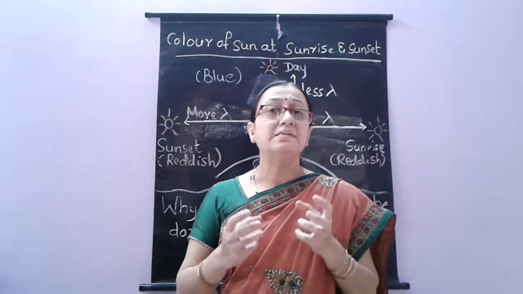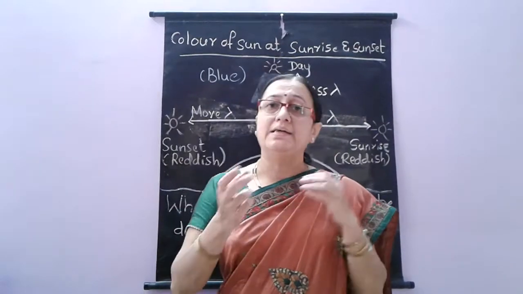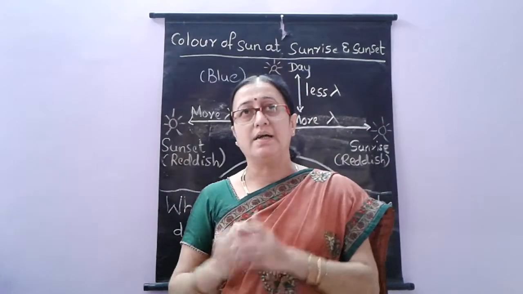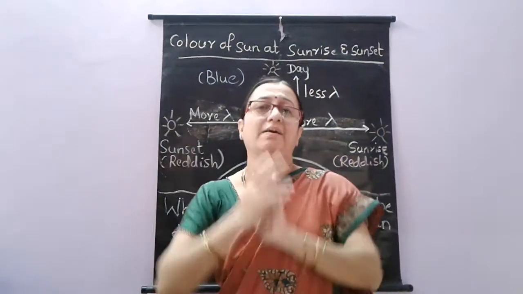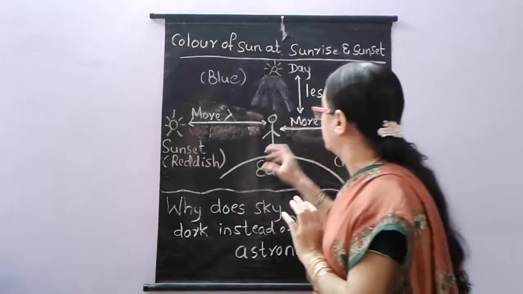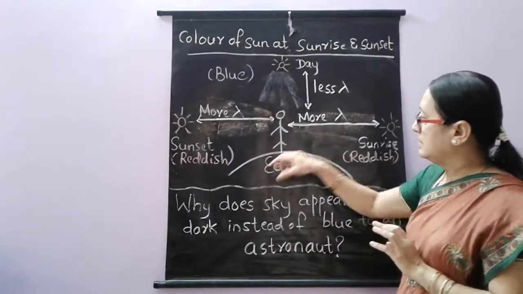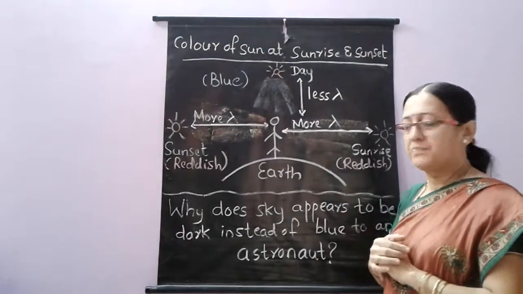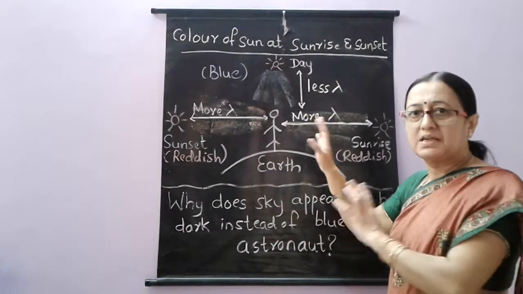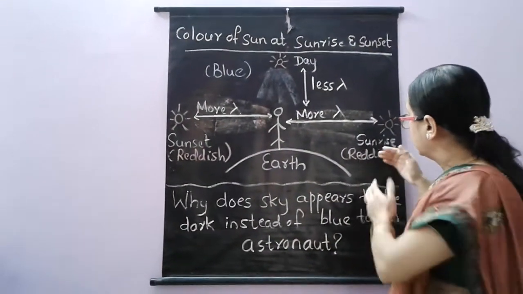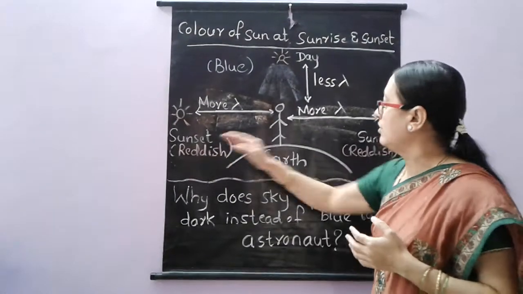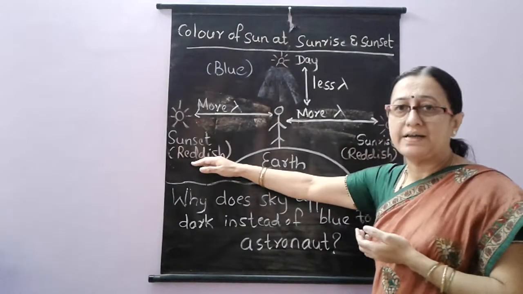Now, what is the reason for the sunrise and the sunset being reddish in color, and in the daytime we see a blue sky? Just see here. This is the surface of the earth. An observer is standing on the surface of the earth here. Sunrise and sunset are almost in the east and west direction.